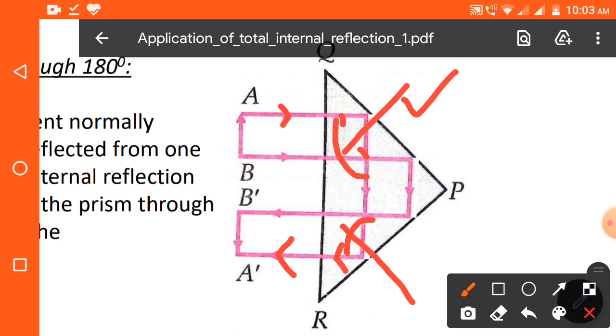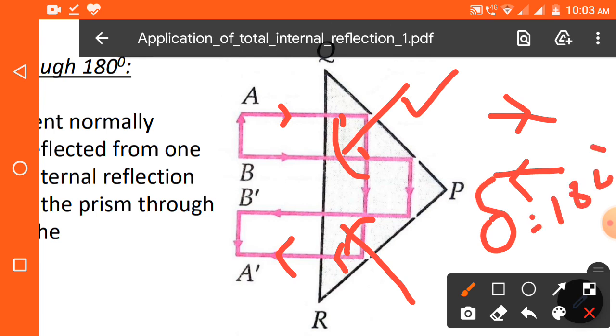So in this case we are getting the emergent ray with a deviation of 180 degrees from the incident ray. See, the two rays are parallel to each other, both opposite in direction. That means the angle between them is 180 degrees, we can say. So here the deviation is 180 degrees. Okay, if we consider a subsequent point in the object AB, then we will get the image at X, X' like this. So we are getting an inverted image by deviating the rays through 180 degrees.